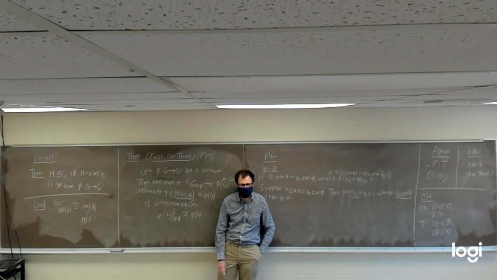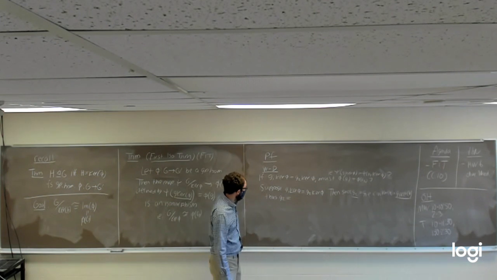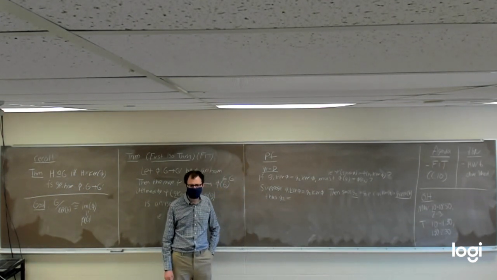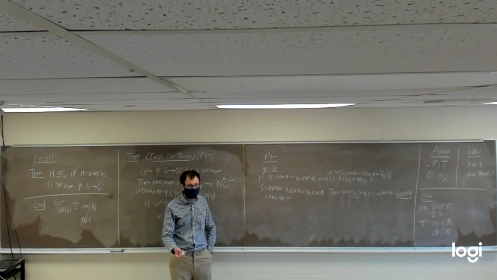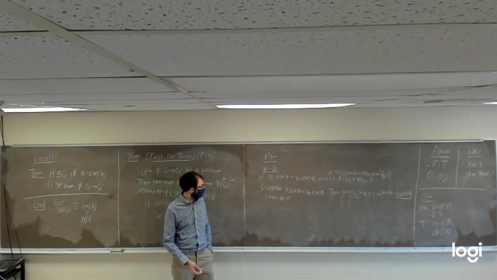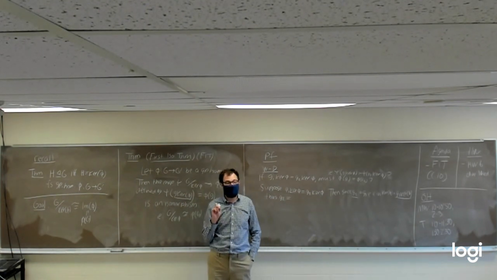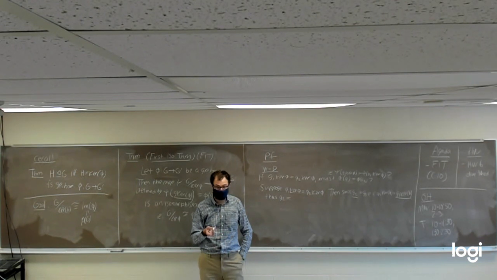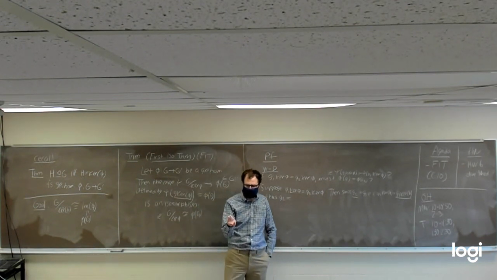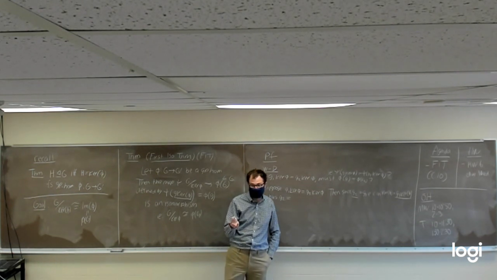If I were to give you something in g1 kernel of phi, what would that look like? Would it have to be something else times the kernel of phi? Well, keep in mind we want g2 to just be equal to a single element. It's not going to be a whole coset of the kernel. Is it going to be like a little g prime times the identity? I mean, it will be g prime times the identity, for g prime equal to g2, yes.